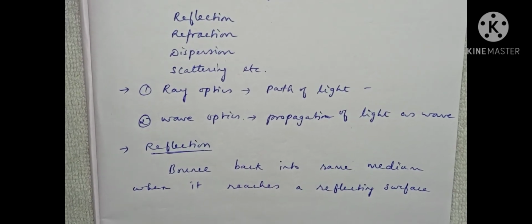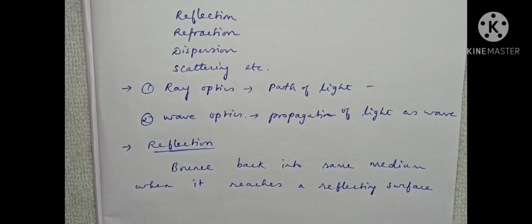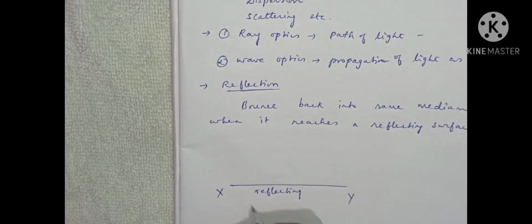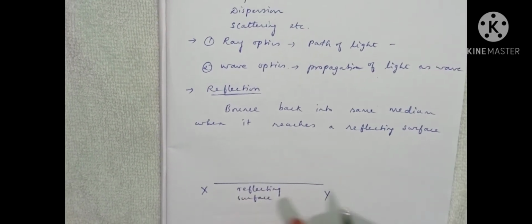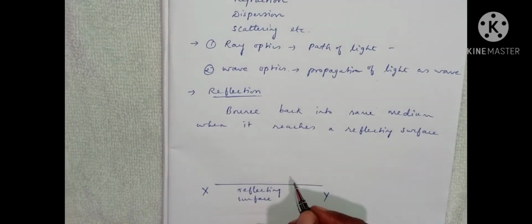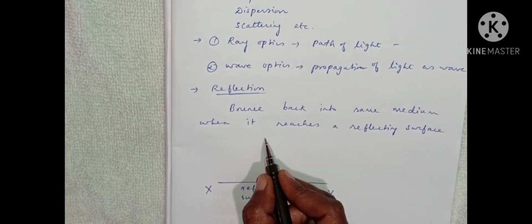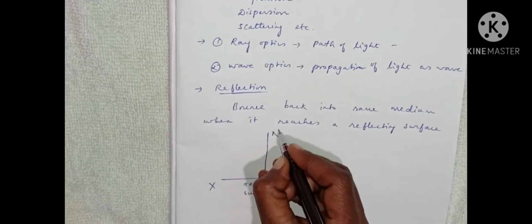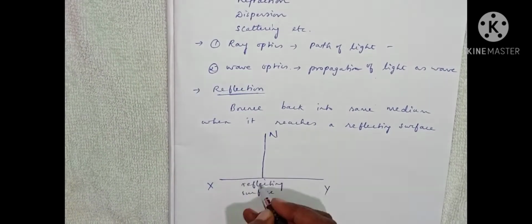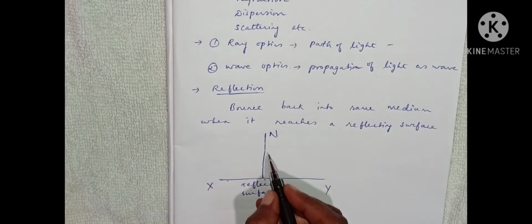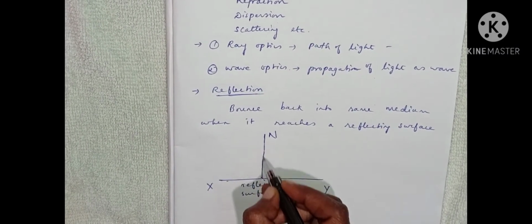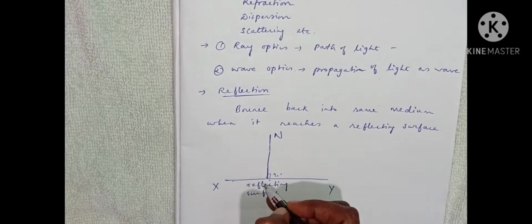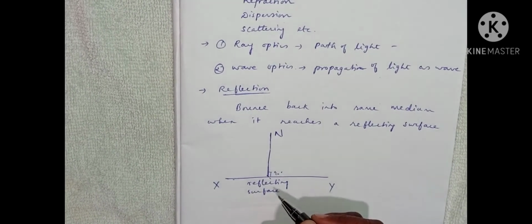Here, XY is a reflecting surface. This is the reflecting surface, and this is the normal to this reflecting surface. Here, n is the normal to the reflecting surface, which means the angle between the normal and the reflecting surface is 90 degrees.